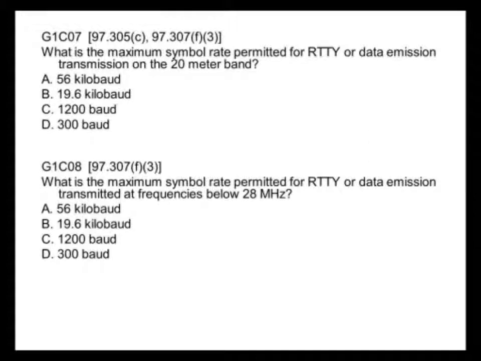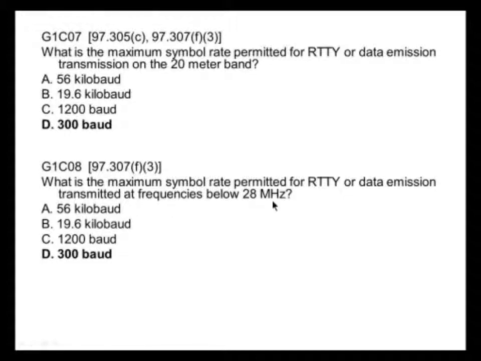What's the maximum symbol rate permitted for radio teletype or data emissions on the 20-meter band? I'm going to give you a summary of this at the end of these questions. Below 28 megahertz, on the 20-meter band at 14 megahertz, the maximum symbol rate is 300 baud. And we see that for both of these questions.